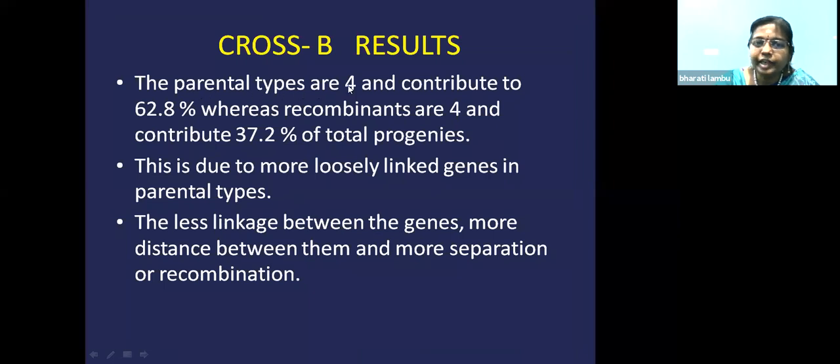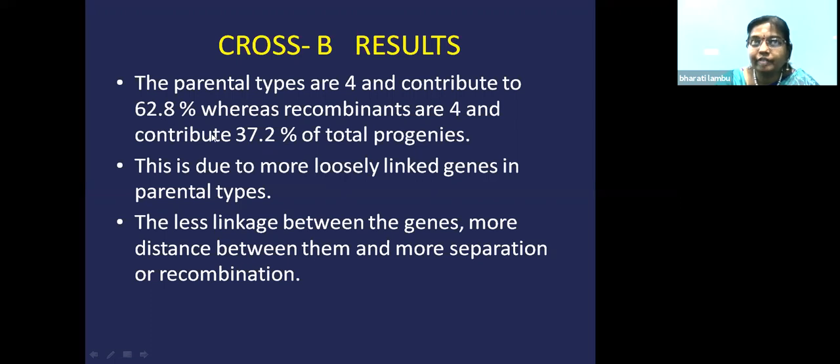So parental type are 4. They have the combination frequency as 62.8. Parental combination frequency is 62.8, whereas the recombinants are 4 and their frequency is 37.2%. That means what? The recombinant percentage has increased and the parental combination has decreased.